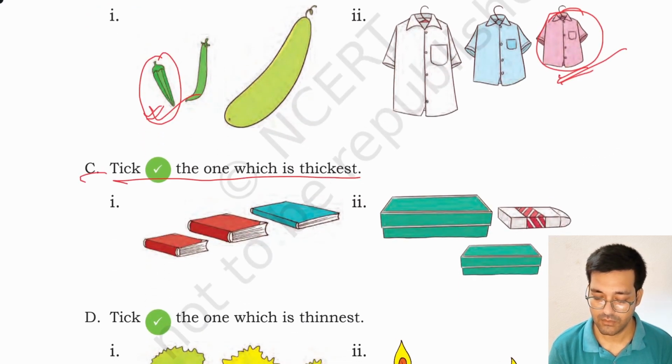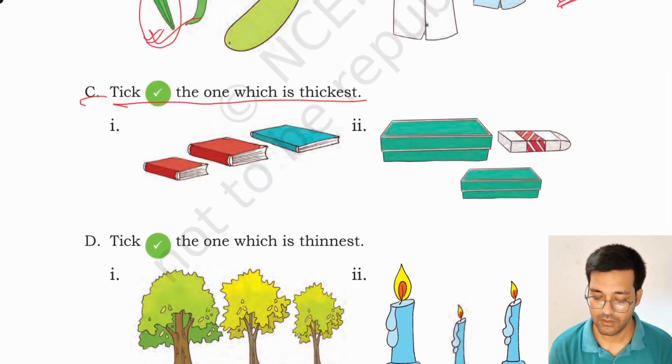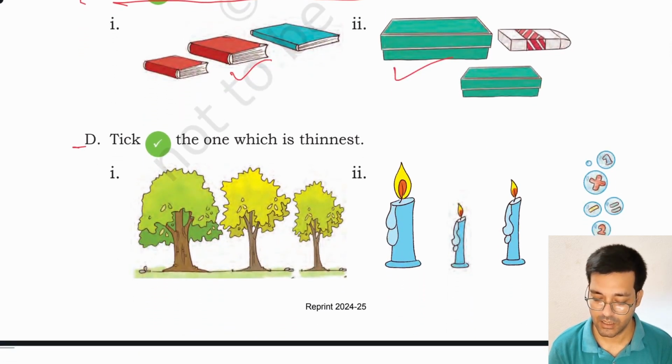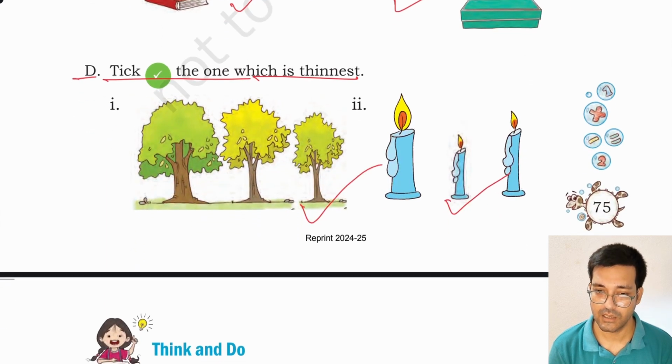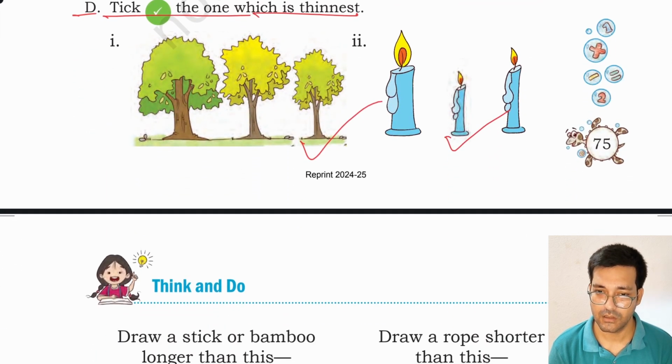C. Tick the one which is thickest. Which is thickest? That is, this book is thickest and this box is thickest. You have to tick on this. Similarly, D. Tick the one which is thinnest. This tree is thinnest and this candle is thinnest. You have to tick on these.